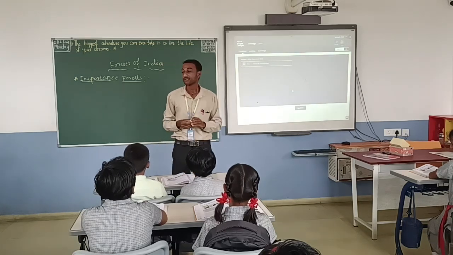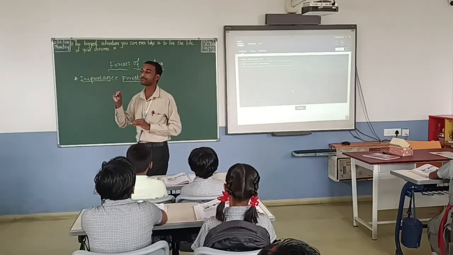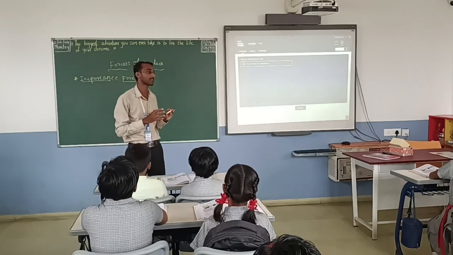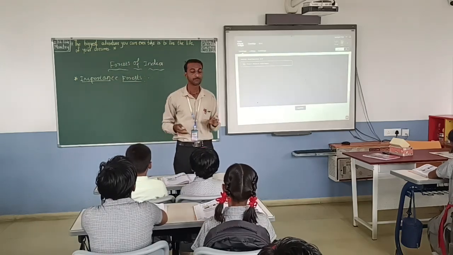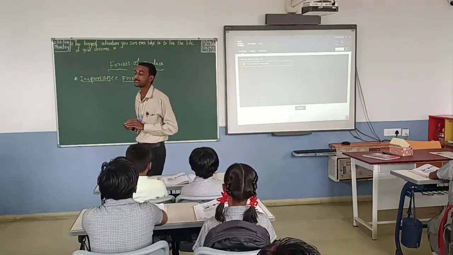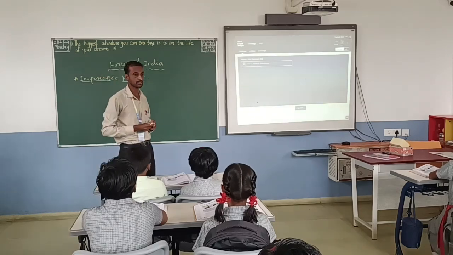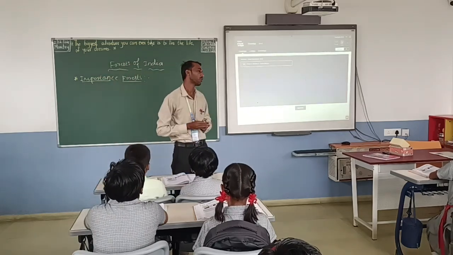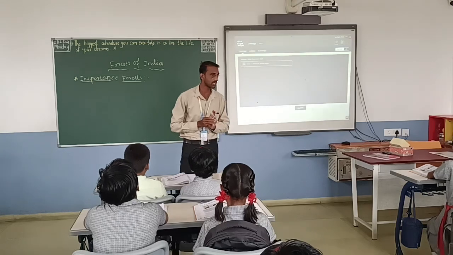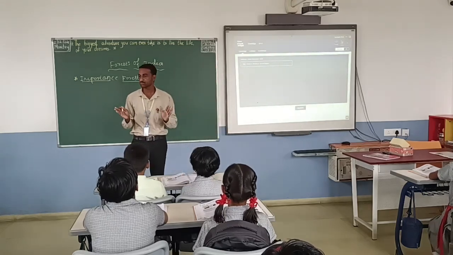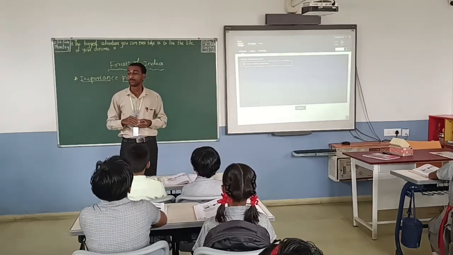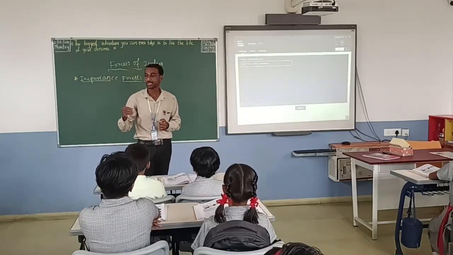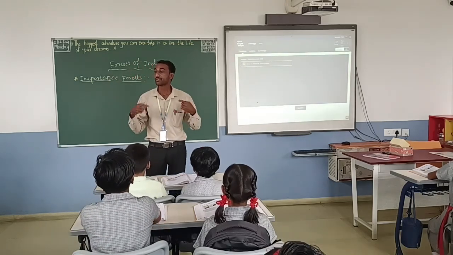Okay, and also for the animals, forests are very important. Animals get shelter and food from the forest. So these are the importance of forests. Okay, understood children? Yes. So importance of forest you understood. So whatever the forest is giving us, because of the forest we are living here.